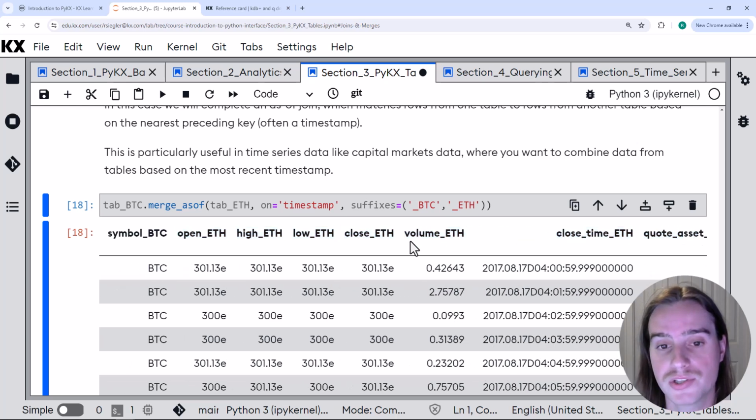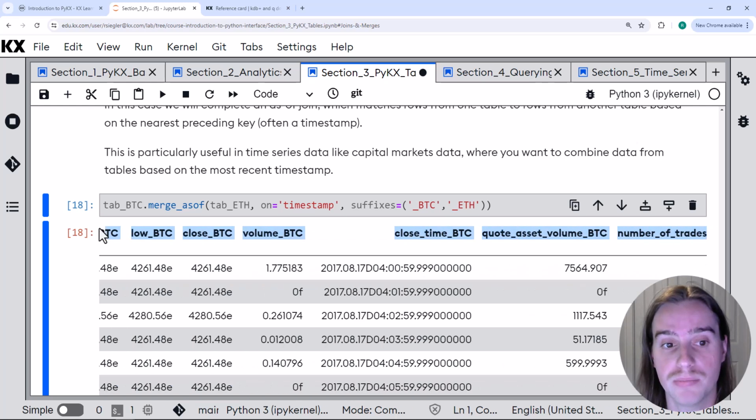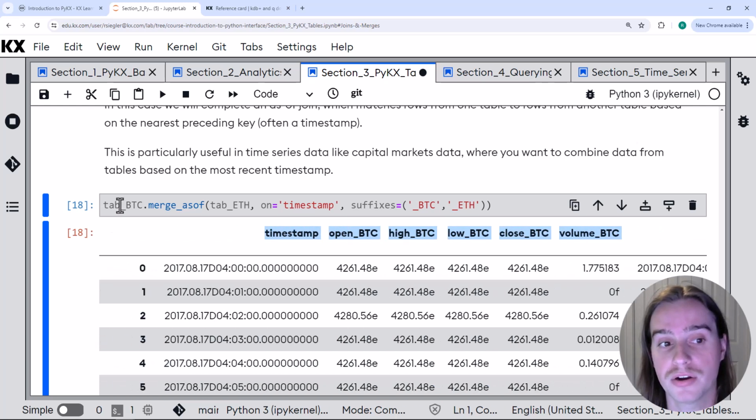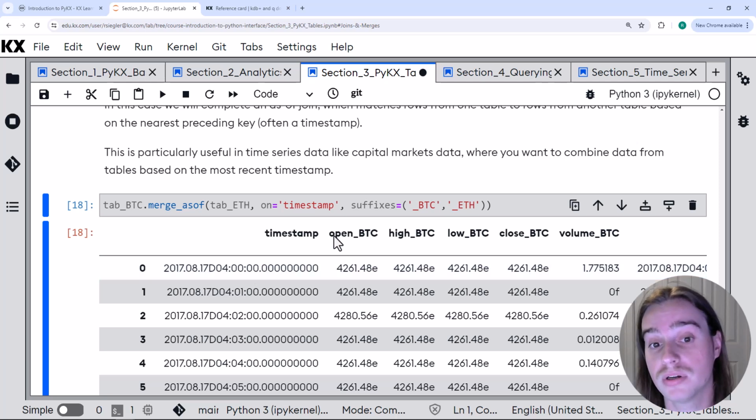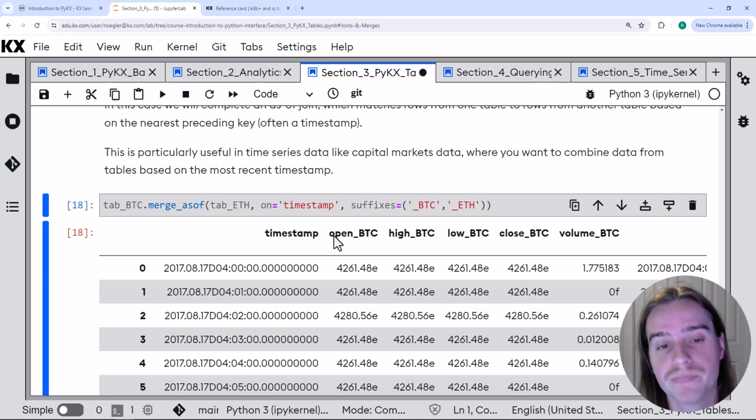So within this table that was created by merging our Bitcoin and our Ethereum together, we have shared timestamps that will have the row for the Bitcoin as well as the matching row based on timestamp for the Ethereum data. Because the Ethereum and the Bitcoin actually do have exact timestamp matches, this is very easy.